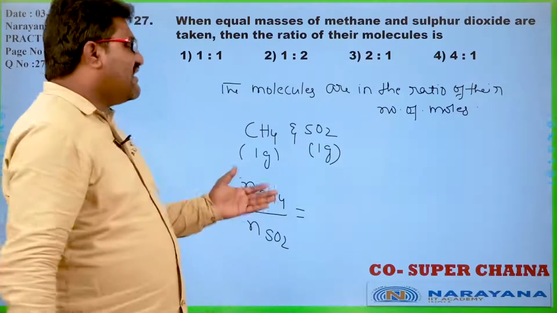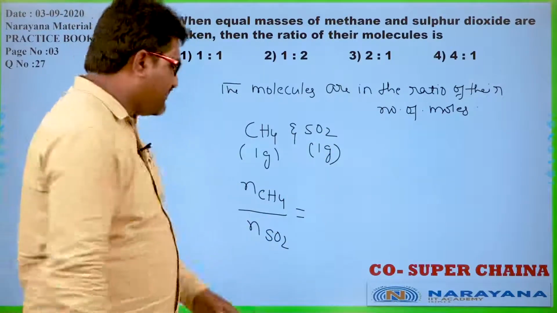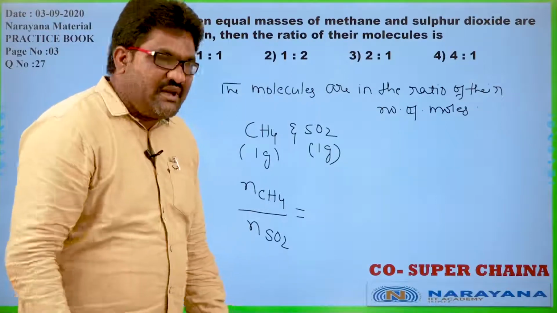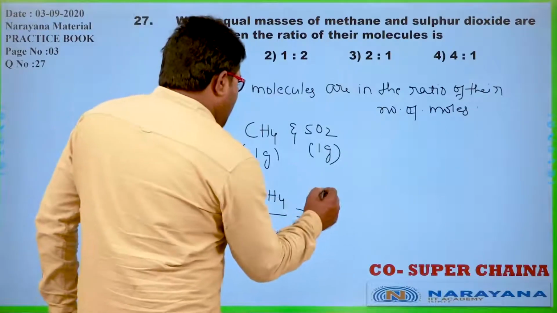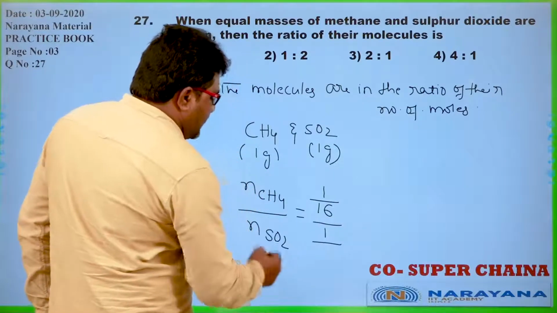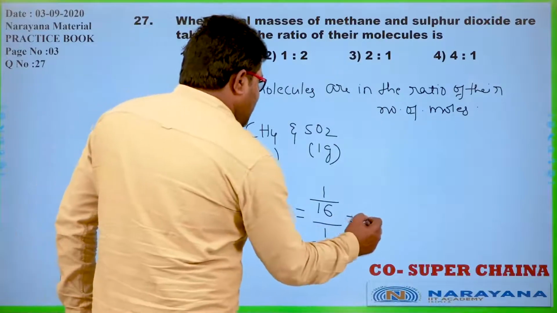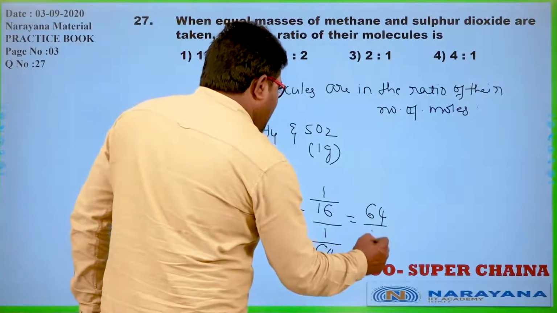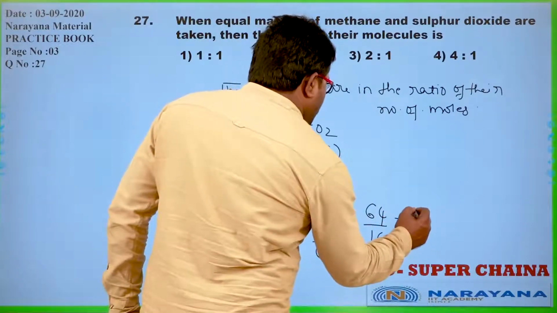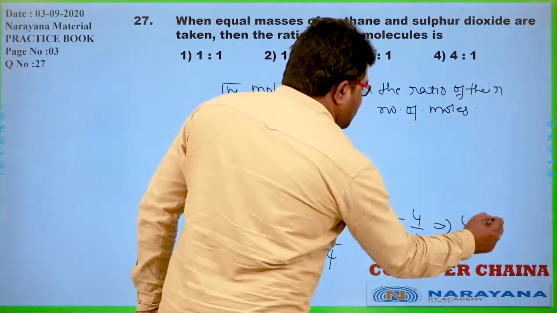The molecules are in the ratio of their number of moles. How can we find the number of moles? Given weight of the compound by molecular weight. Here 1 by molecular weight of methane, which is 16, divided by 1 by molecular weight of SO2, which is 64. That is equal to 64 divided by 16, which is 4 by 1, the ratio 4:1.